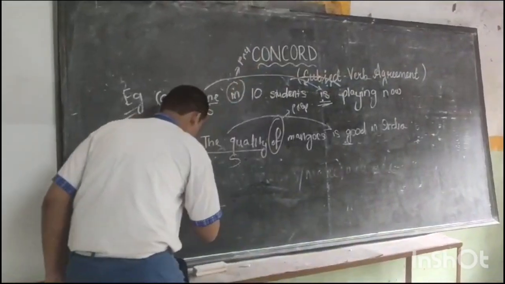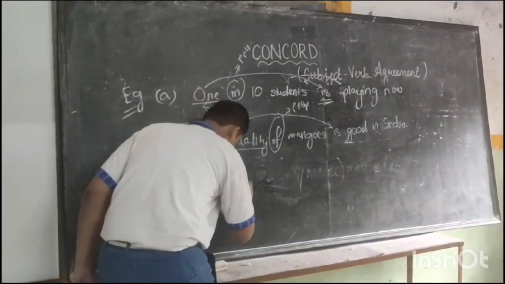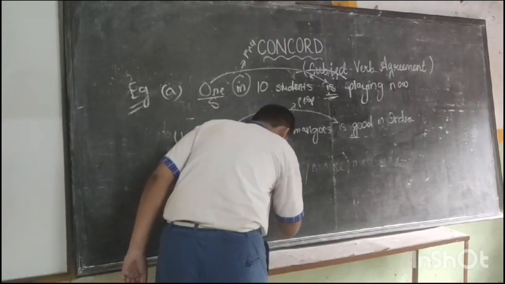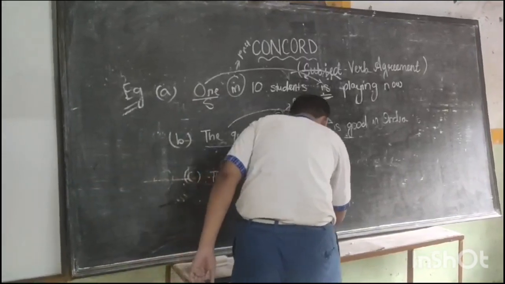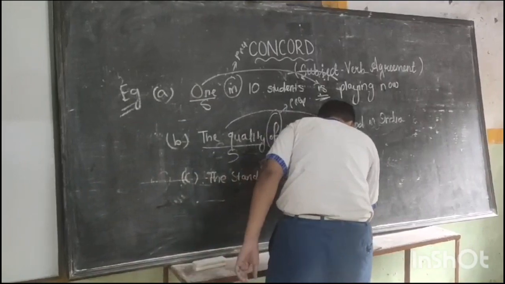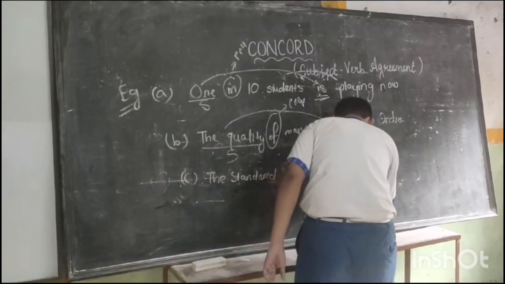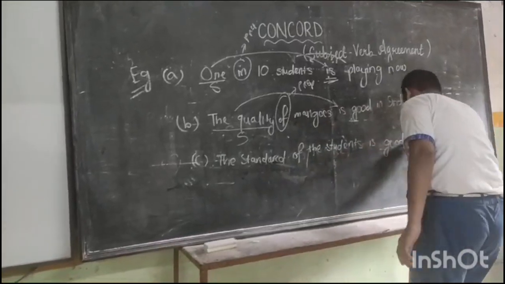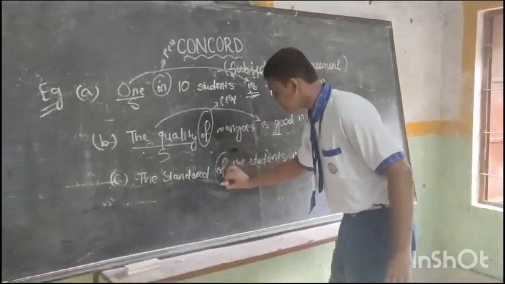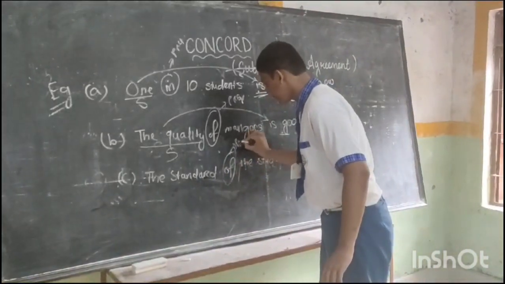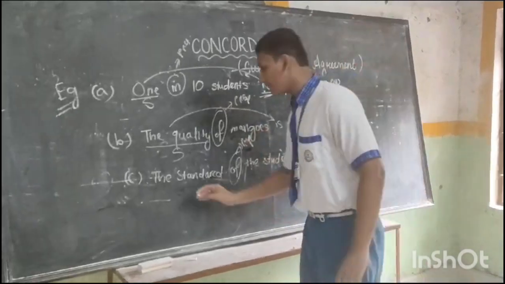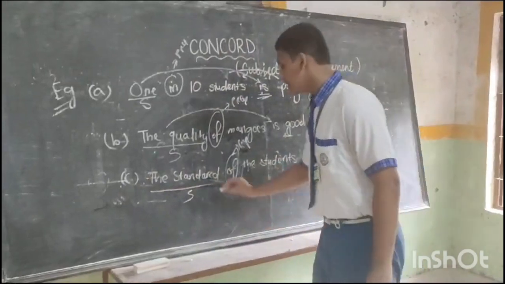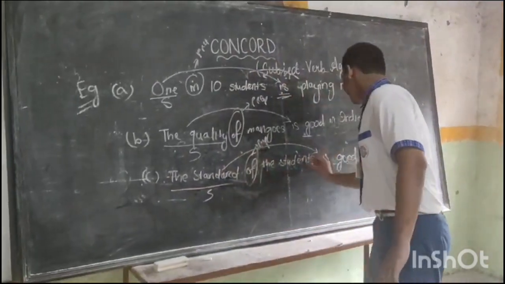So one more example. The standard of the students is good. So here the first preposition is of. The word we used before of is the standard. The standard here is also a singular subject, so it takes a singular verb, that is, is.